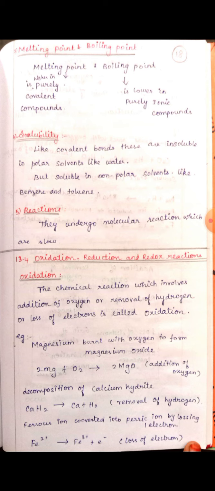Next is ferrous ion converted into ferric ion by losing one electron. See here, ferrous ion converted into ferric ion.